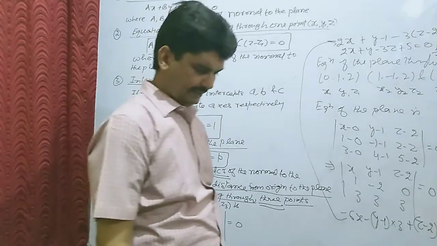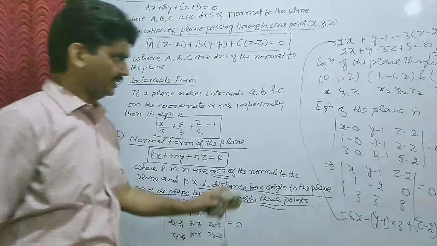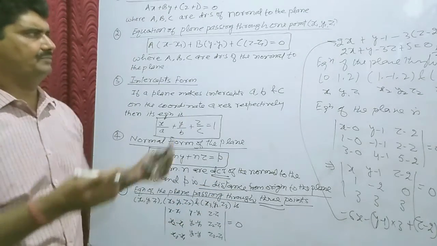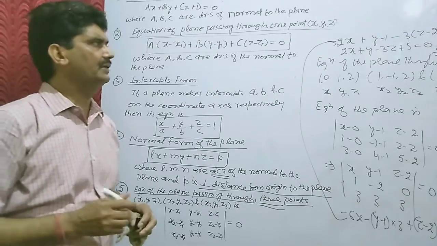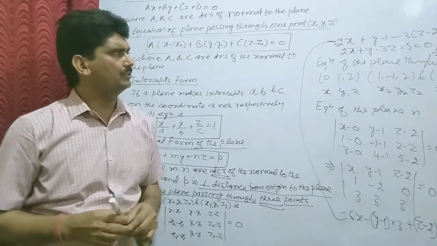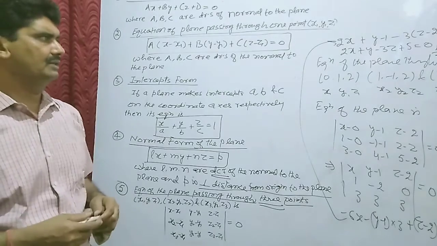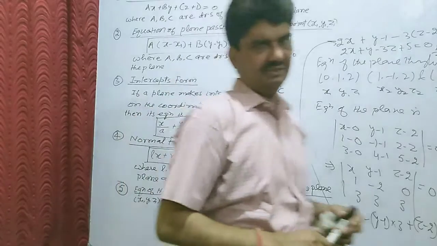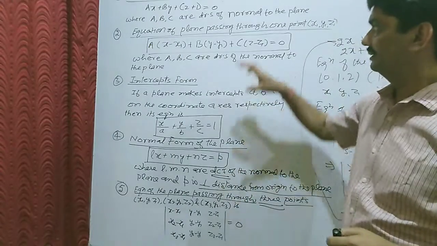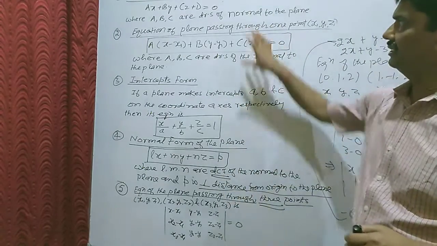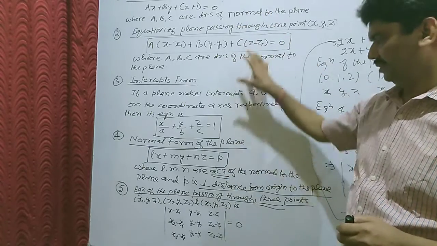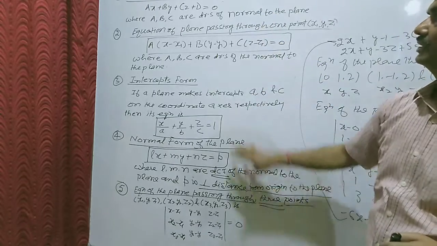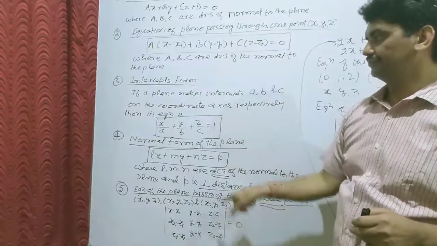So to find the equation of a plane passing through 3 points, this is the equation by using the determinant, and we can find it very easily. There may also be other or alternative methods, and further we will also discuss these methods and some equations, but the very popular equations which are used very frequently are these 5.